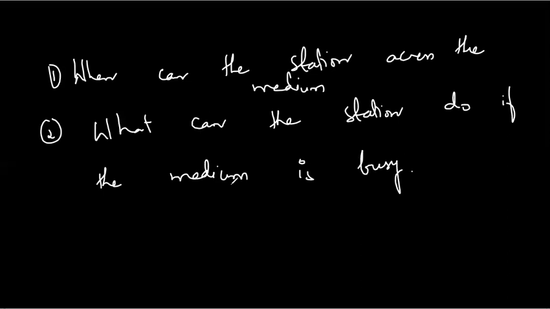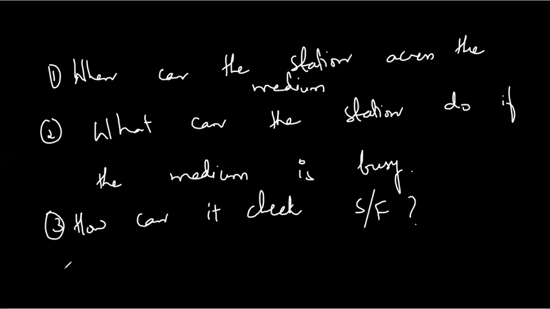How can the station determine the success or failure of the transmission? That is, how can the station know whether the data has been sent or not? So how can it check success or failure? And finally, what should it do? What can the station do?